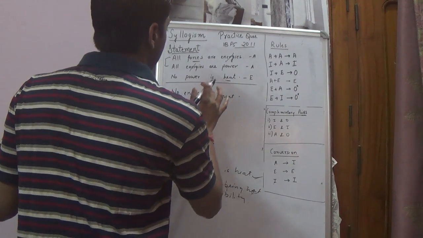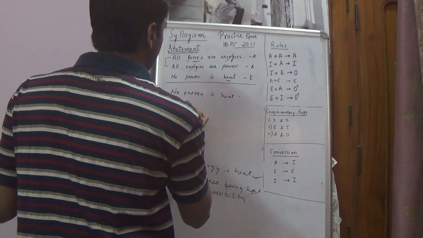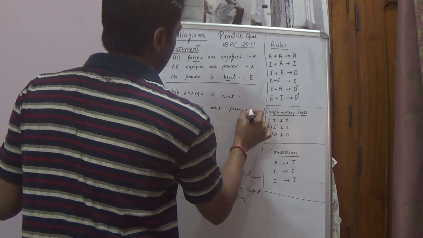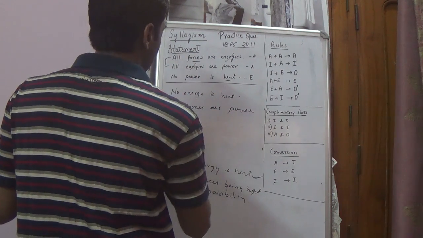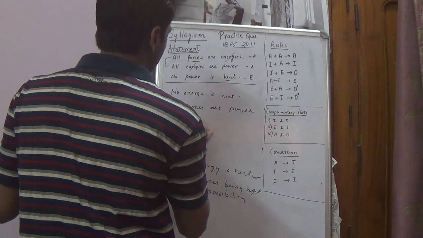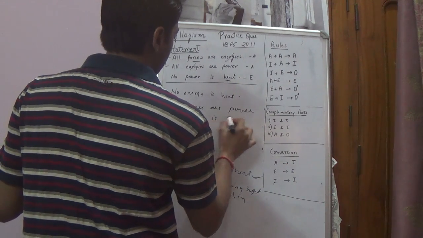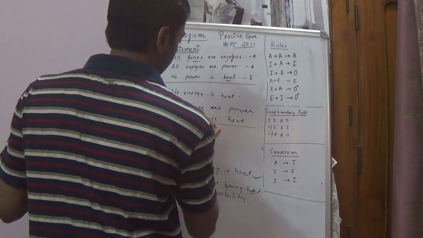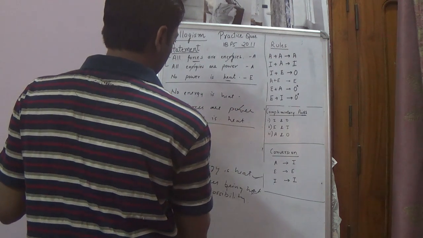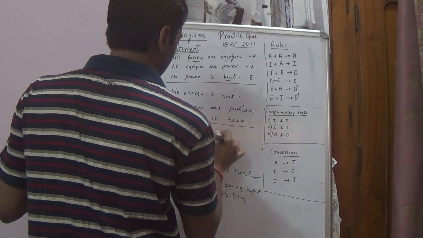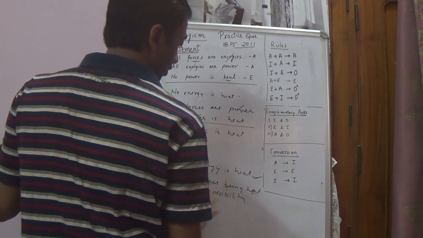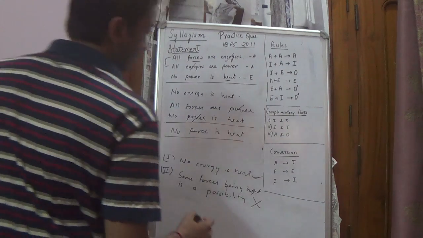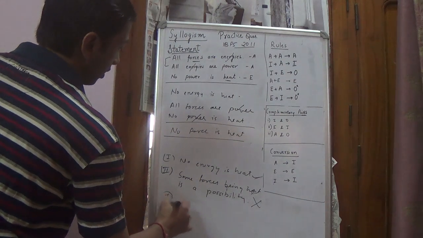So all forces are power, we get from these two sentences, and no power is heat. This is A plus E gives E. No forces are heat. Some forces being heat is a possibility. This is wrong. So you get 1 as the right option.